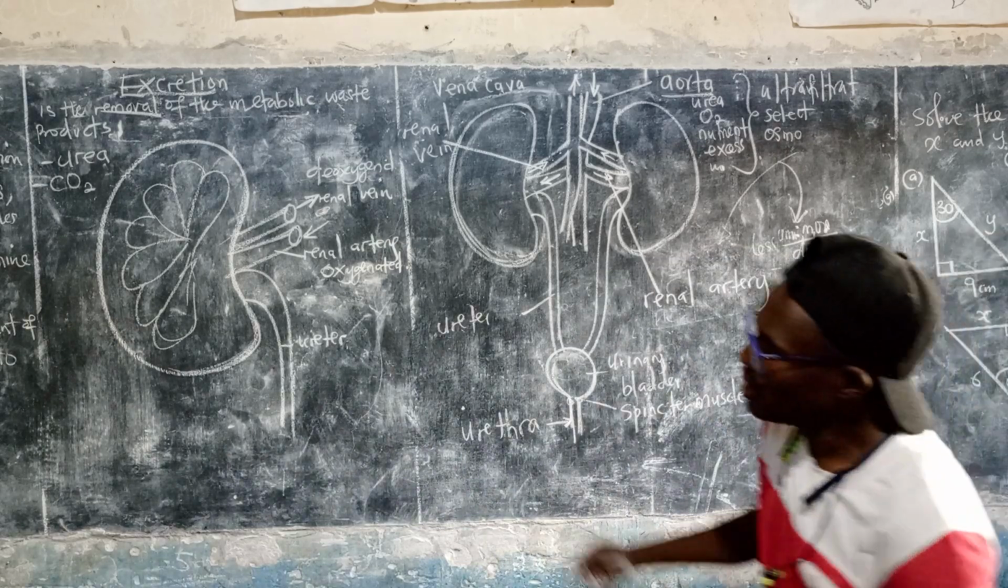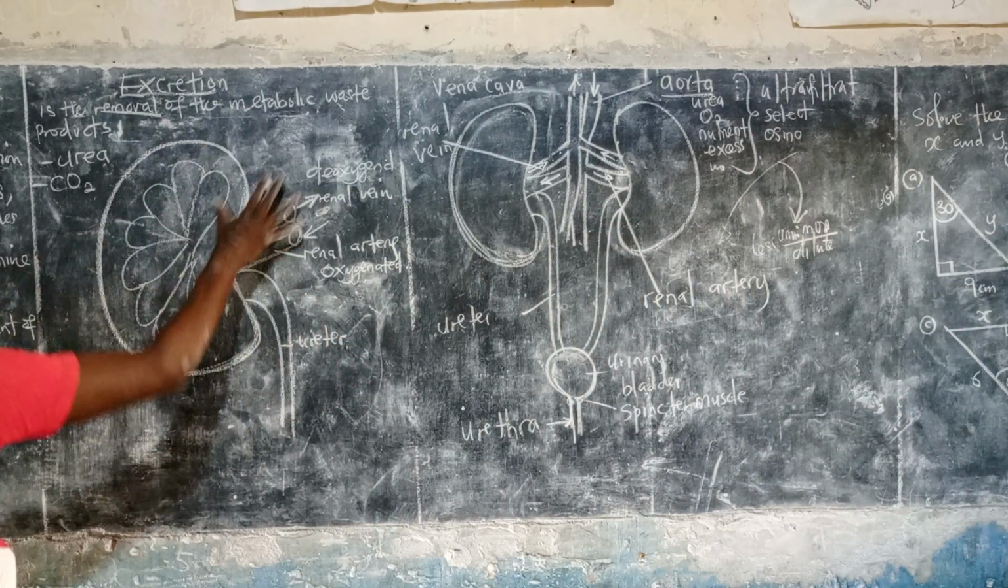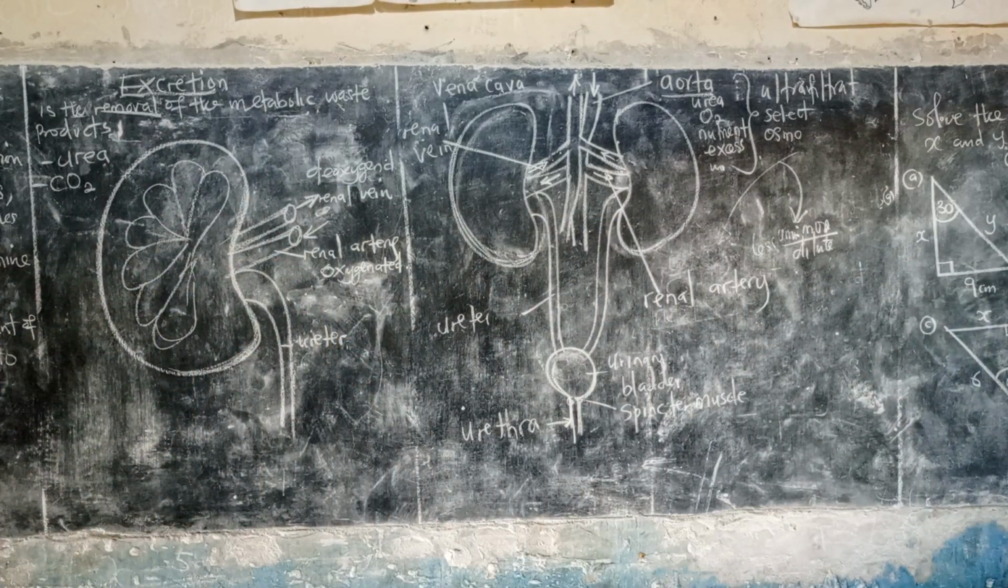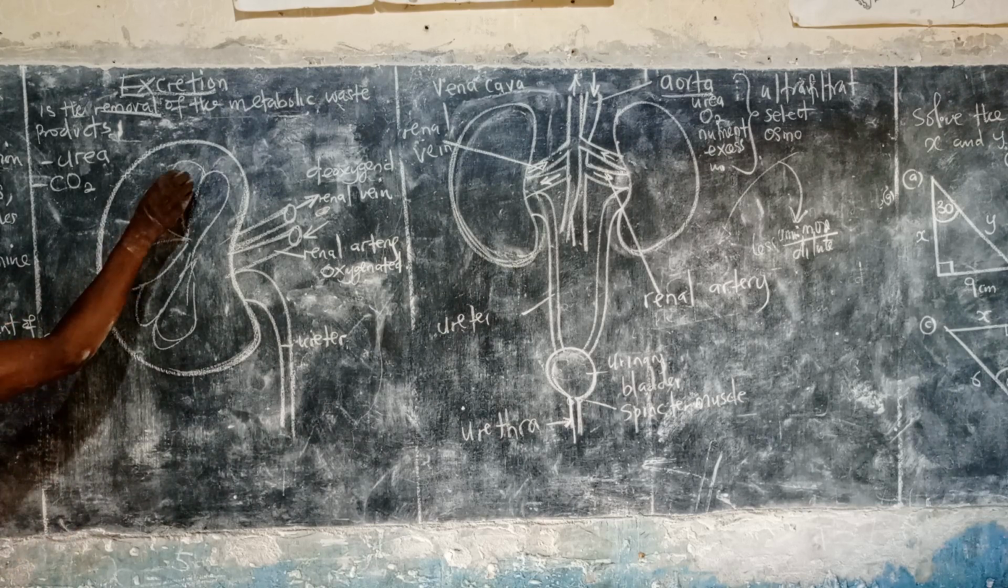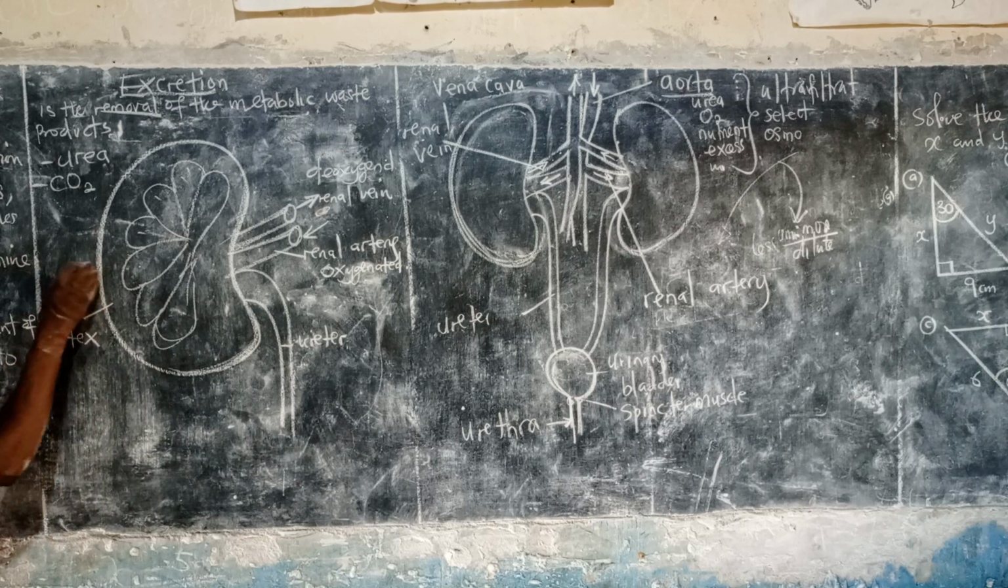Okay, very good. Then let's look at the internal structure of the kidney. Here on the outside is what you call the cortex. Check your notes there. This is the cortex, followed by the medulla.